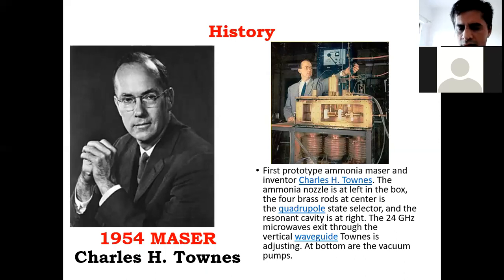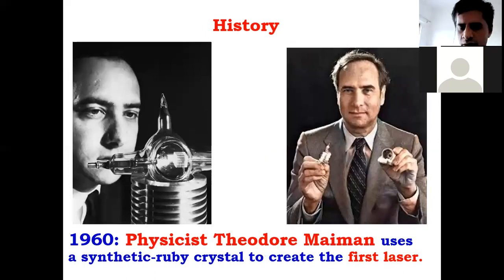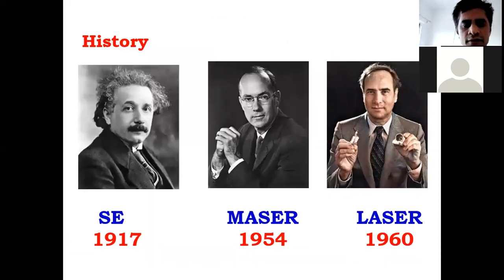Okay, then Maiman developed a solid state laser, that is the ruby laser. This is the first solid state laser, invented by Maiman, and these are the pioneers in laser technology.